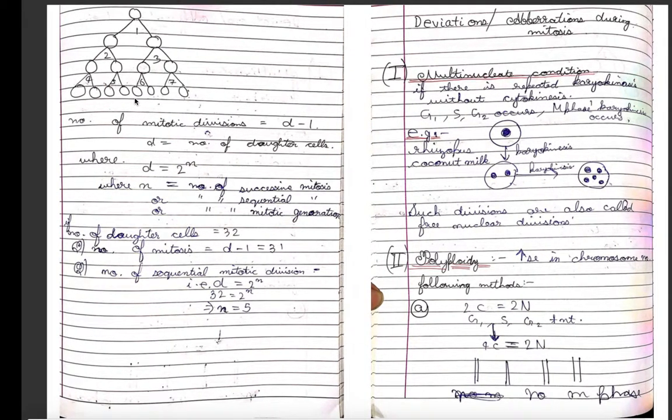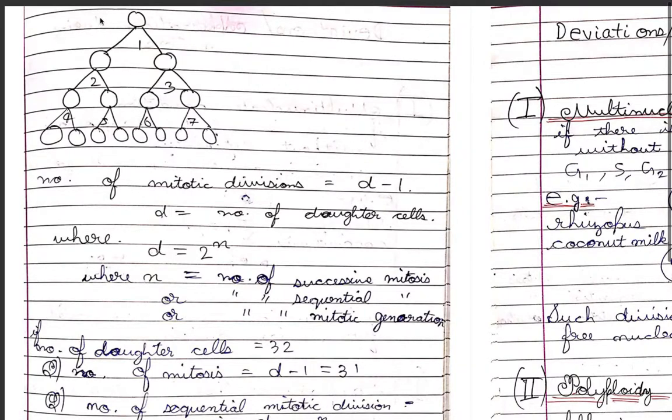And now a very important concept. See, this is mitosis occurring: first mitosis, second, third, fourth, fifth, sixth, seventh mitosis. Now the total offspring here are 1, 2, 3, 4, 5, 6, 7, 8. The total number of mitotic divisions here is d minus 1, where d is the number of daughter cells. Here there are 8 daughter cells, and therefore the number of mitotic divisions is d minus 1, that is 7. Mitosis has occurred 7 times, and 8 daughter cells have come.